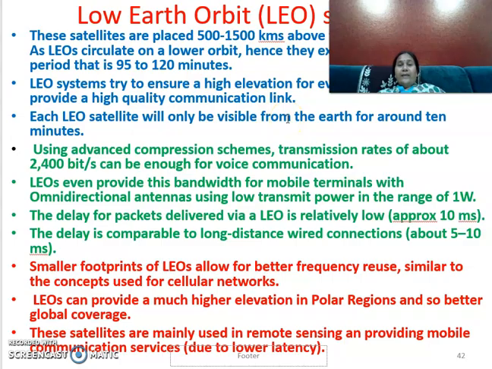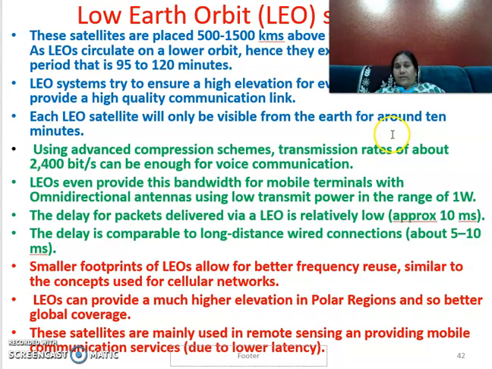very high elevation, and a very high quality communication link is required for these satellites. And it is visible from the Earth for around 10 minutes.